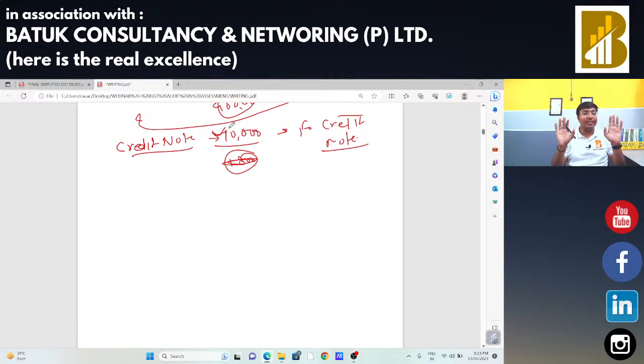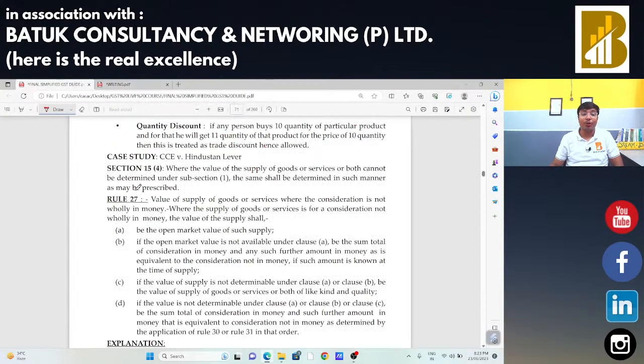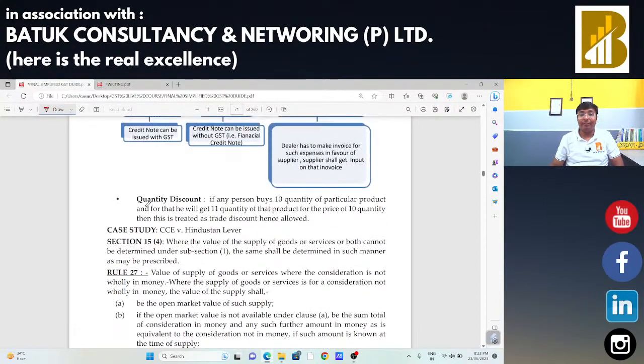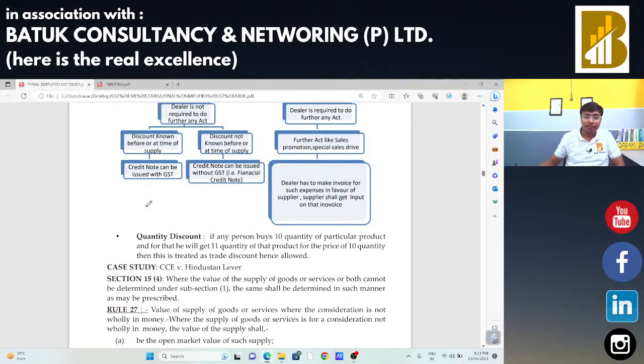Just confirm once in the chat box that the penal interest part and the discount part are okay for you. The complete concept of discount is okay for you, so that we can take the next point.